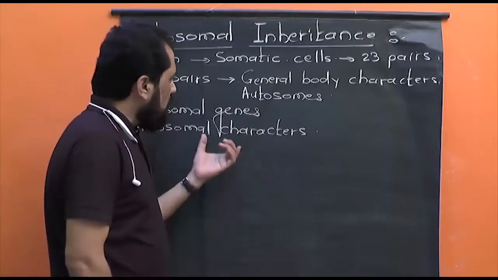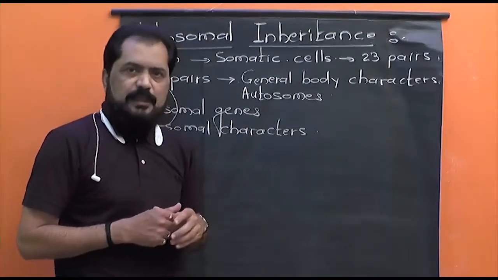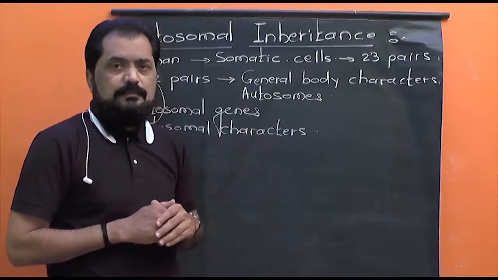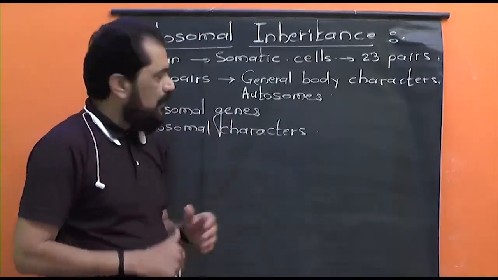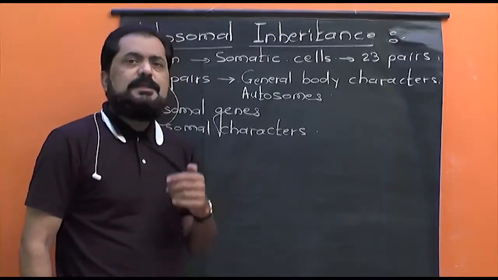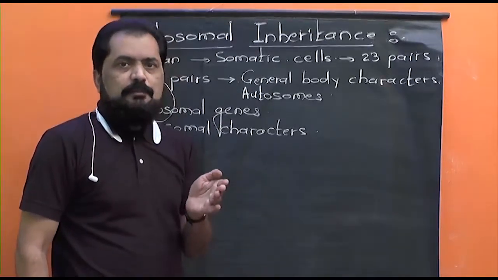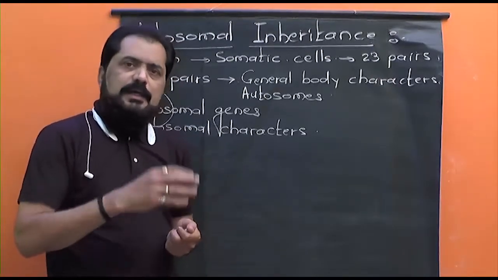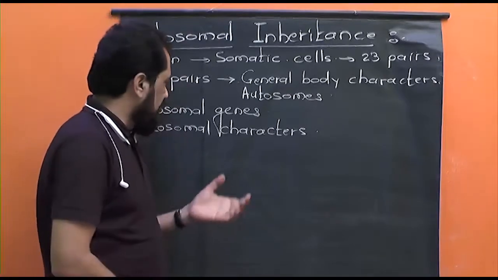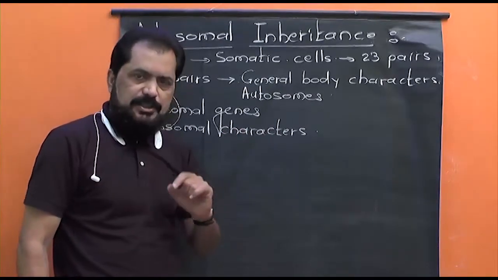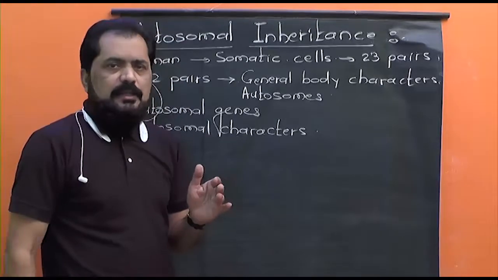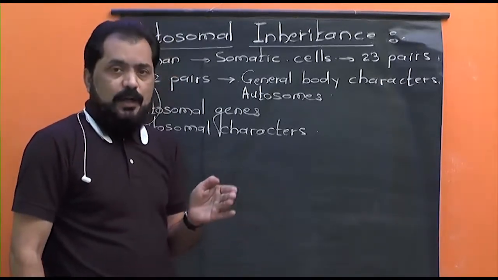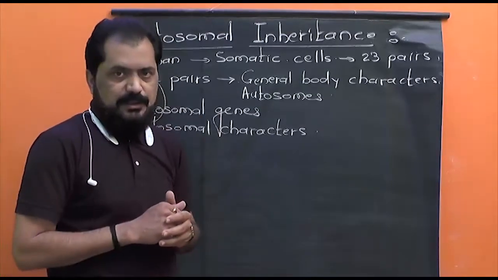Now, these autosomal characters may be determined by either dominant genes or maybe by the recessive genes. Autosomal characters may be controlled by autosomal dominant genes or maybe autosomal recessive genes. याचा अर्थ हे जे ऑटोझोमल कॅरेक्टर्स आहेत, जनरल बॉडी कॅरेक्टर्स आहेत, ते ऑटोझोम्स वर असणारे डॉमिनंट जीन पण नियंत्रित करतात किंवा काही रिसेसिव्ह जीन पण नियंत्रित करतात.